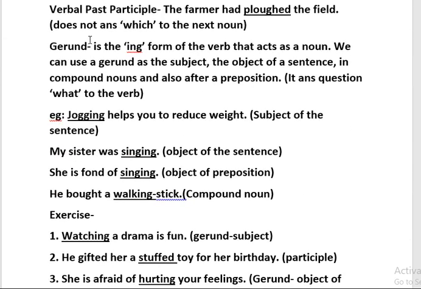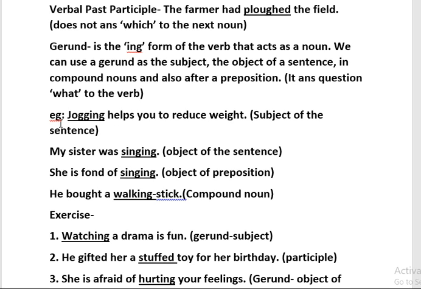Afterwards, see here gerund, the third one. Now what is gerund? Gerund is also the -ing form of the verb, but we cannot call it a participle. Why? Because it is the -ing form of the verb that acts as a noun. We can use a gerund as a subject, the object of a sentence, in compound nouns, or also after a preposition. And the easiest way to identify a gerund in the sentence is to ask the question "what" to the verb. If you get an answer when you ask the question "what" to the verb, then it is your gerund.